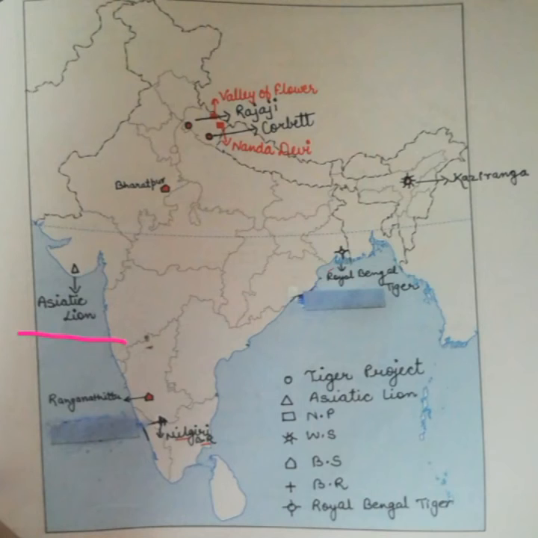Then you have to mention any two national parks in Uttarakhand. So first is Valley of Flowers, you can see, and then Nanda Devi. They are the two national parks in Uttarakhand. Then you have to mention a wildlife sanctuary in Assam, the Kaziranga. So this is the Kaziranga National Park. Then any two bird sanctuaries. So Bharatpur and Ranganathittu. Okay. Then you have to mention any one biosphere reserve in Tamil Nadu, that is Nilgiri Biosphere Reserve.